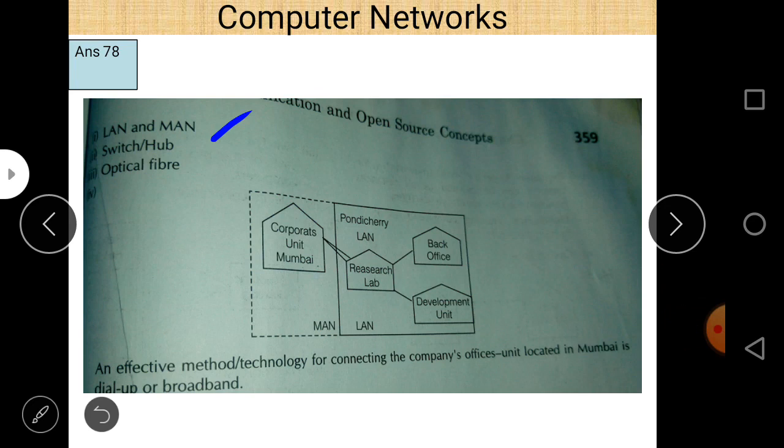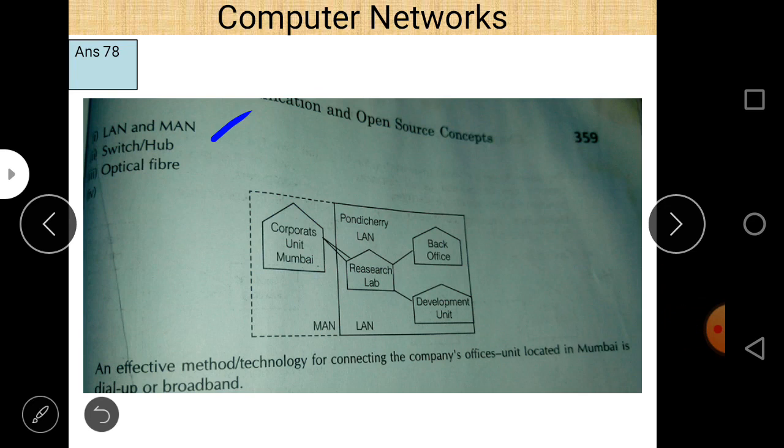For example, if there is a path from the research lab to the development unit and from the research lab to the bank office, say about 100 meters, and to connect the bank office to the development unit it is about 110 meters, then that connection, even if it is 90 or 80 meters, is unnecessary because we waste 90 meters, and these are indirectly connected to each other anyway.